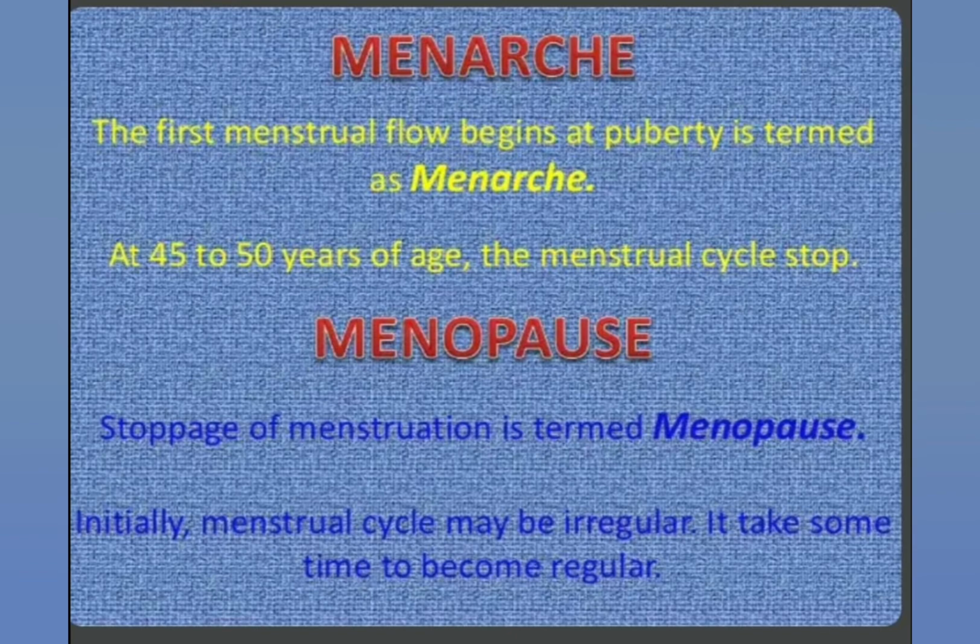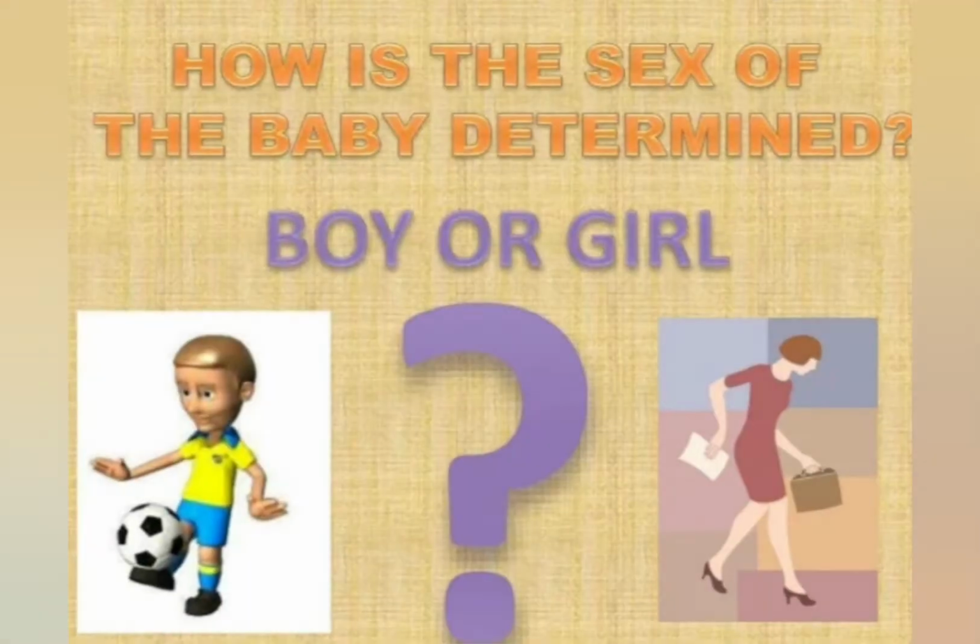Initially, the menstruation cycle may be irregular. It takes some time to become regular. So how is the sex of the baby determined?